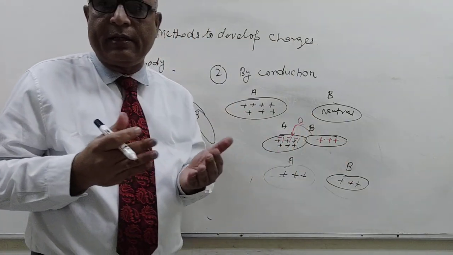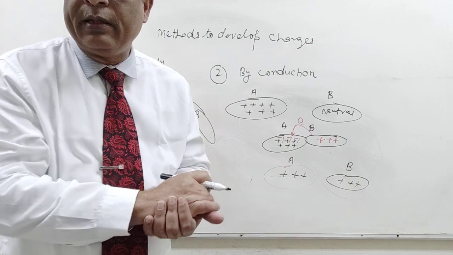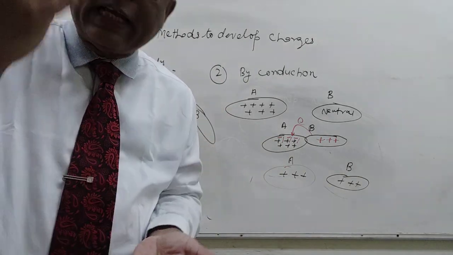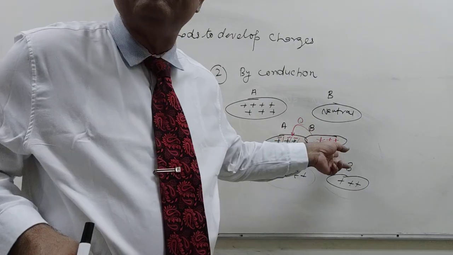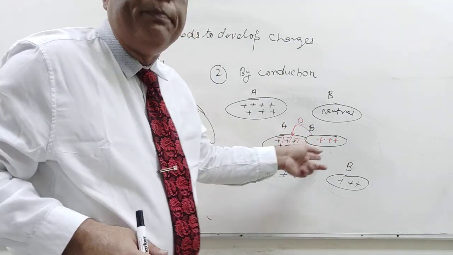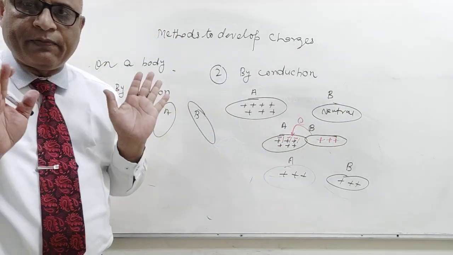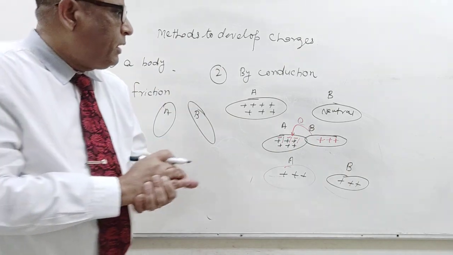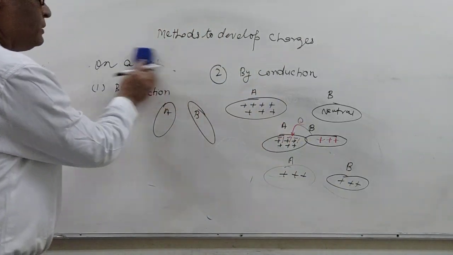So in conduction, the counterpart neutral body is charged by the same charges. If A is positive, then B also becomes positive. If A is negative, then B also becomes negative. Okay. Now third is charging by induction.